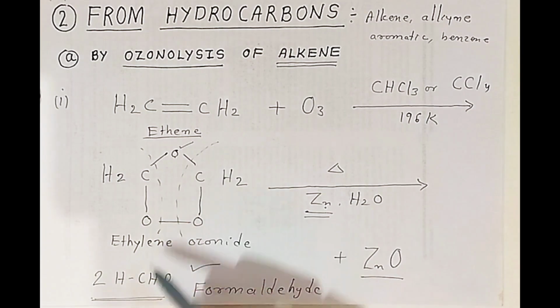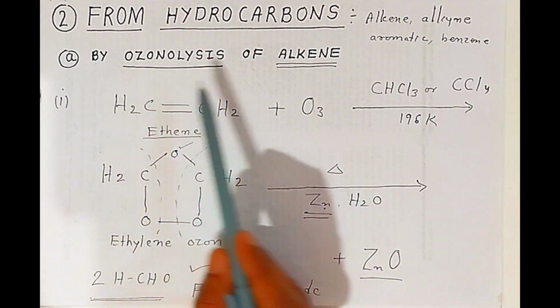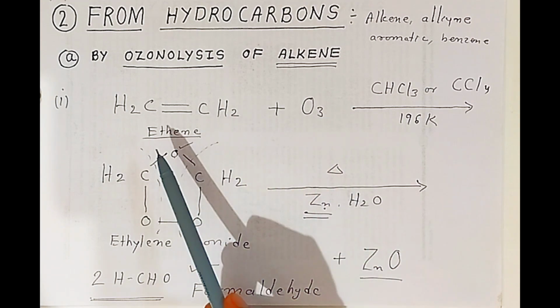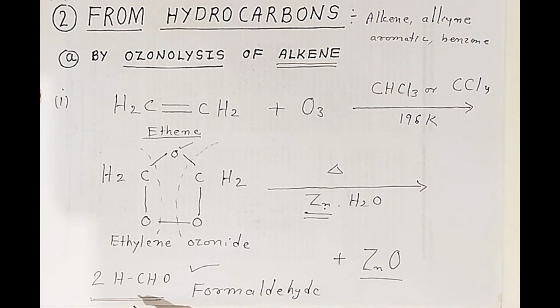So students, from ethylene you have converted into formaldehyde by the process where we are using ozone. So this process is called ozonolysis of alkene. So ethene is converted into formaldehyde. From one ethene molecule you are getting two molecules of formaldehyde. Okay, students, this is very important. Your yield is doubled.